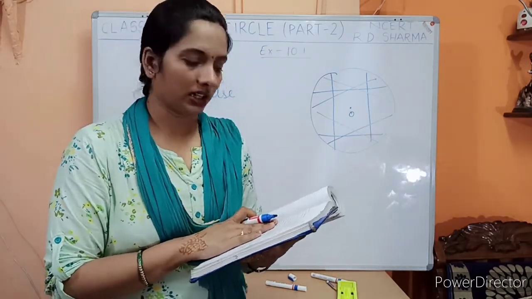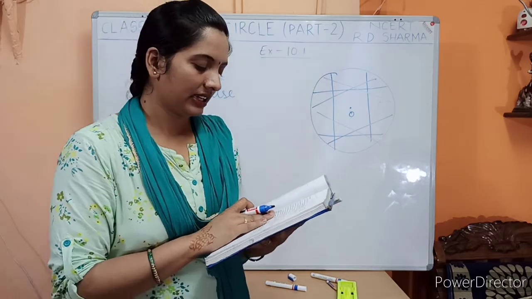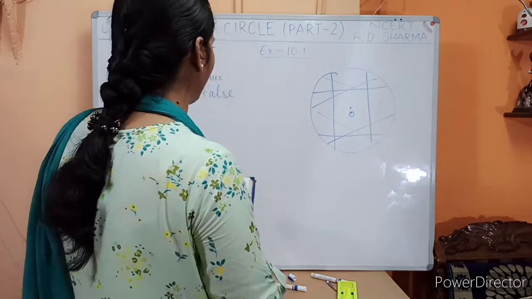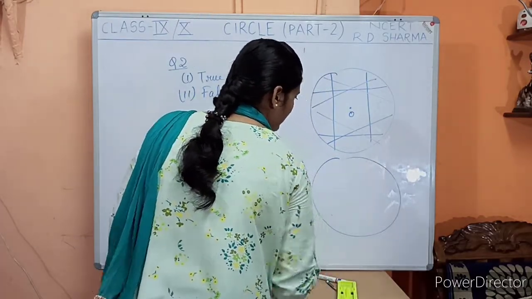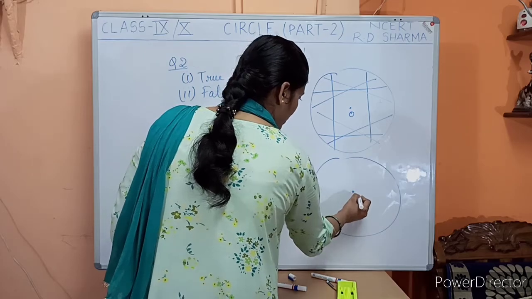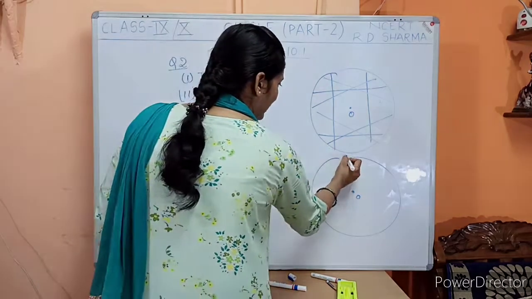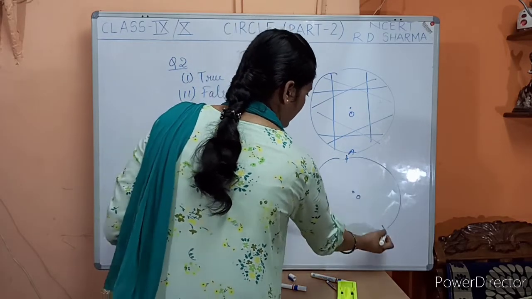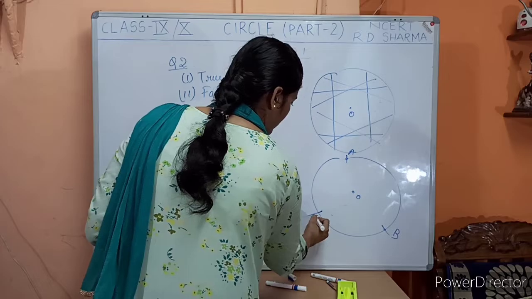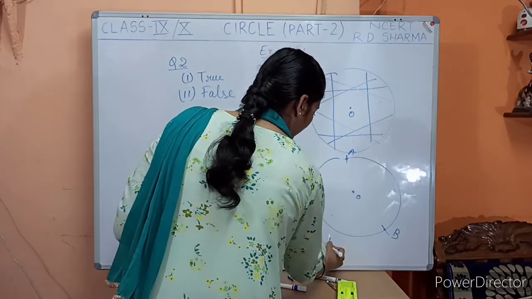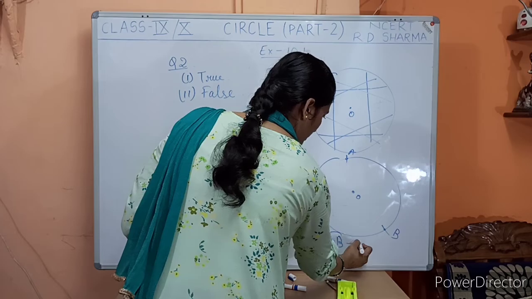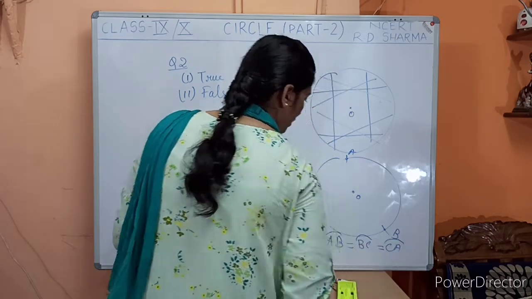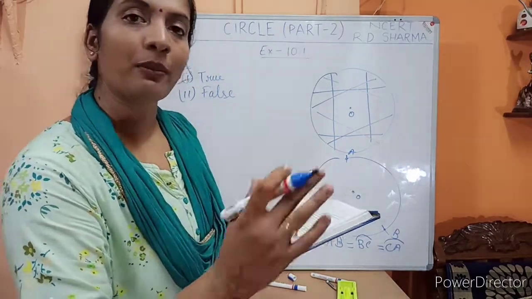Now let us check out the third one. If a circle is divided into 3 equal arcs, each is the major arc. Okay, fine. So let me draw the figure for this. See, what the question is saying. Let us suppose this is the center O. If we divide this whole circle into 3 equal arcs, ठीक है? Let us suppose this point is A, this point is B, and this point is C. So if I write here, arc AB is equal to arc BC is equal to arc CA. So, is there any मेजर और माइनर in this case?